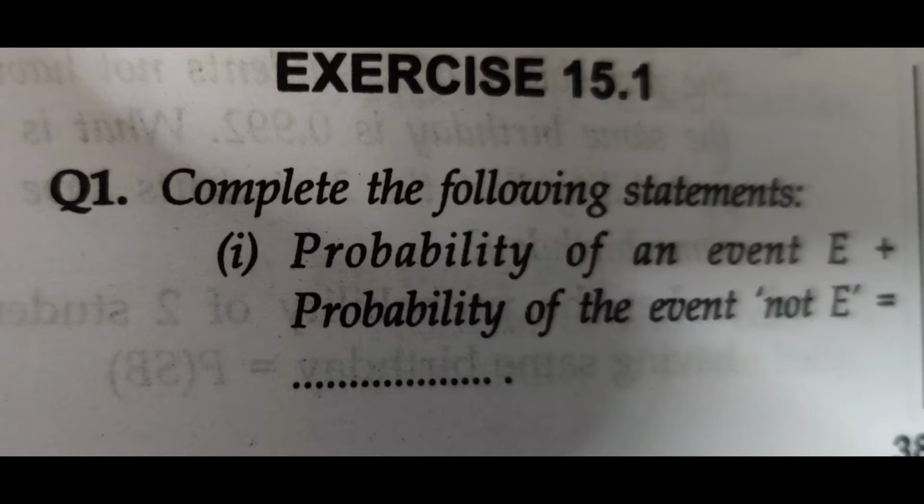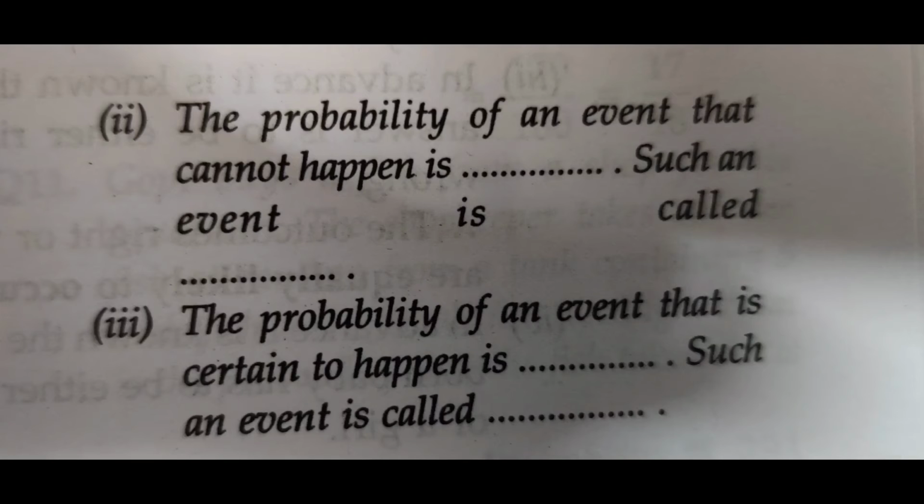Now let us start exercise number 15.1. Question number 1. Complete the following sentences. Probability of an event E plus probability of an event not E is equal to blank. You already know that the answer is 1.